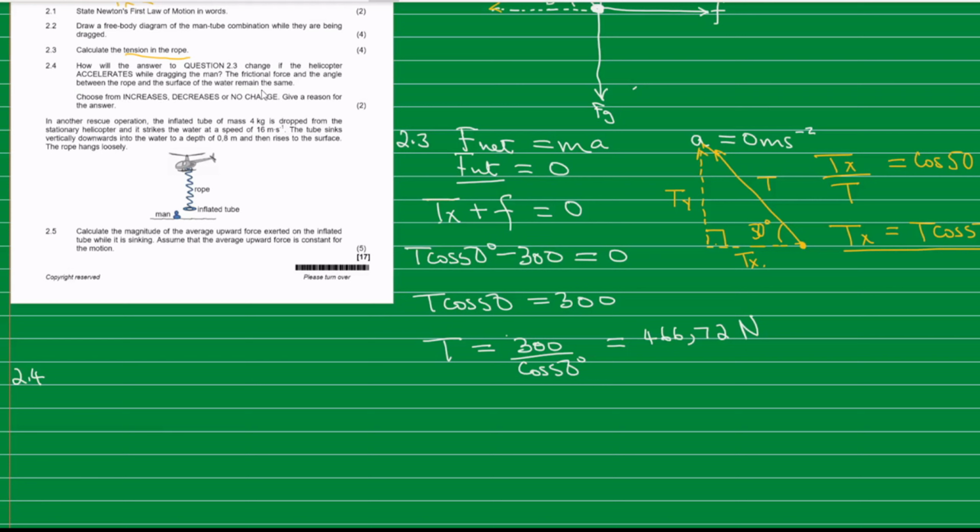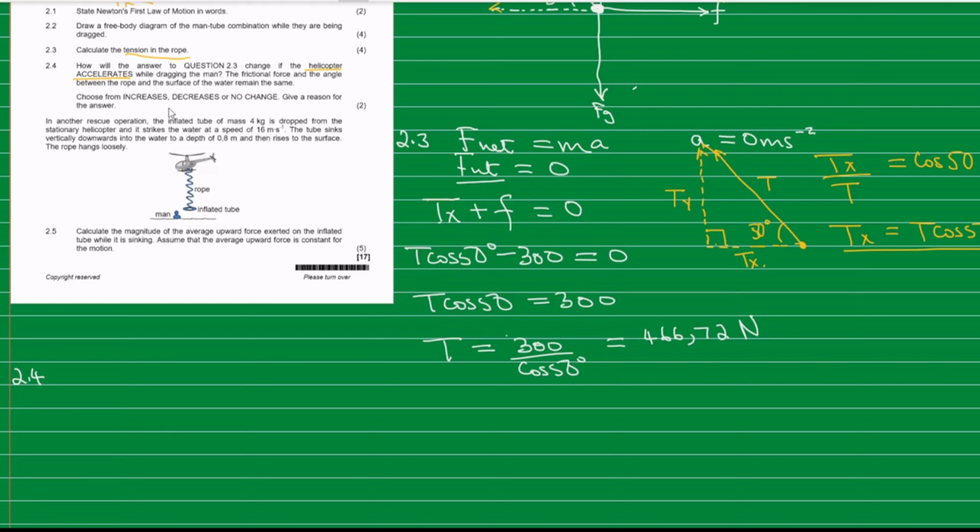The frictional force and the angle between the rope and the surface of the water remain the same. Okay, so we are given the fact that now the helicopter is going to accelerate. In other words, the acceleration is now going to increase. So will this tension increase, or will it decrease, or will it remain the same? We have to give a reason for that.